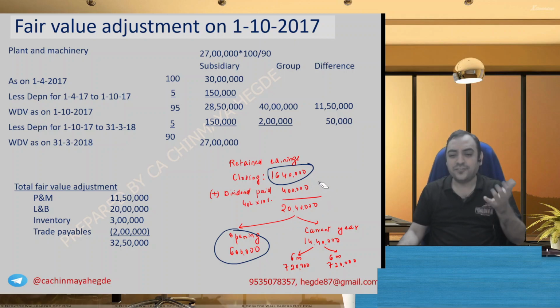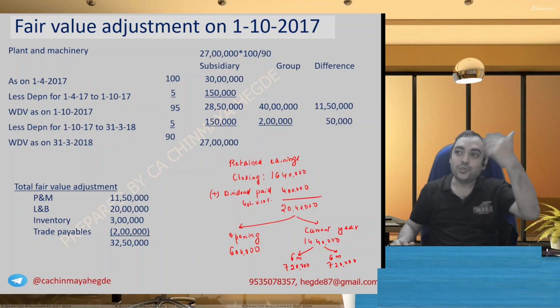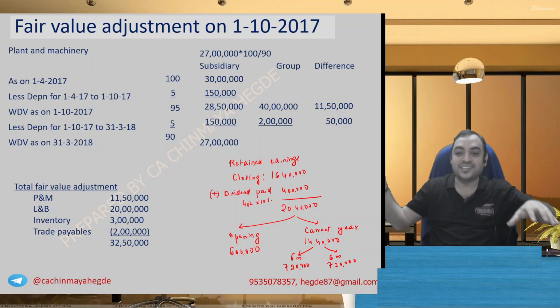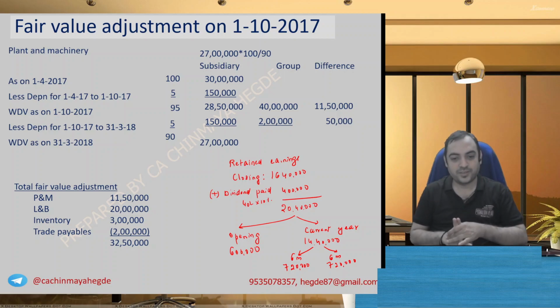But whether it's paid out of opening balance or paid out of closing balance, why that headache? Whatever the dividend paid, you add, you get the balance before paying any dividend. Then you know the opening balance and current year profits, and the calculation becomes smoother. This is the easiest way. I hope you also understood the logic behind why we do this calculation. Okay, and just keep it in mind always.